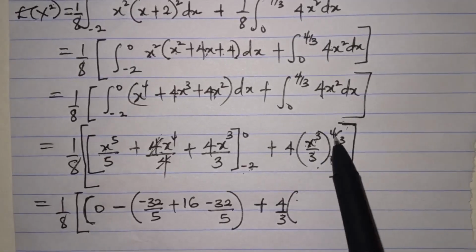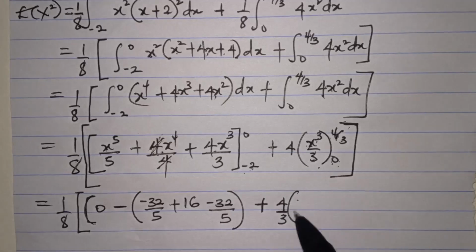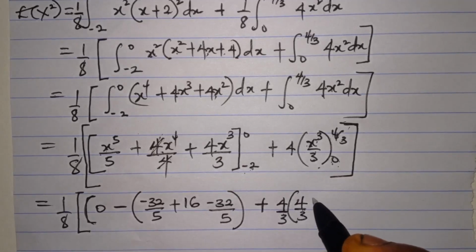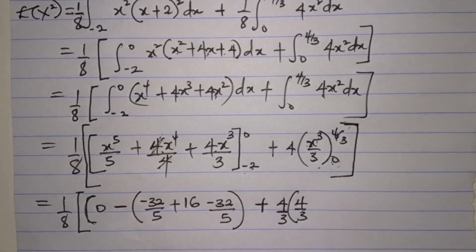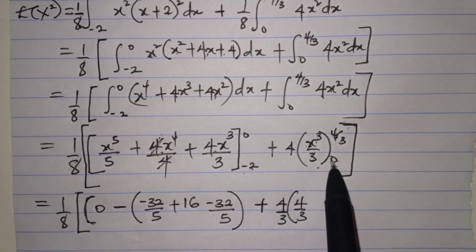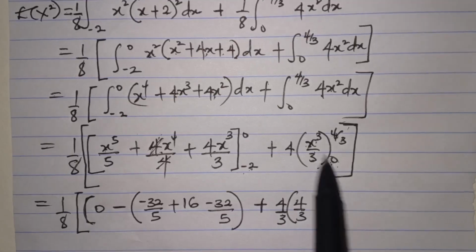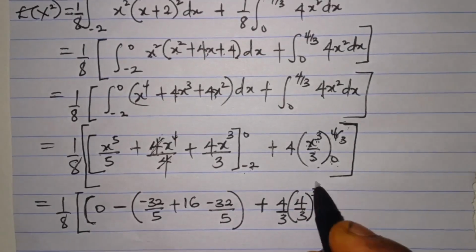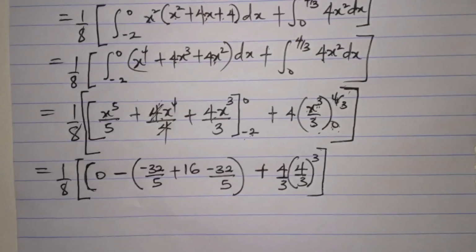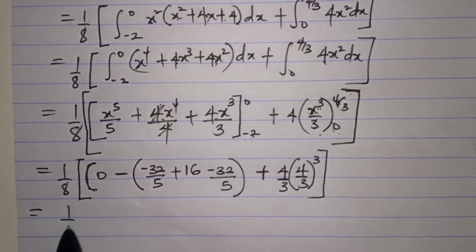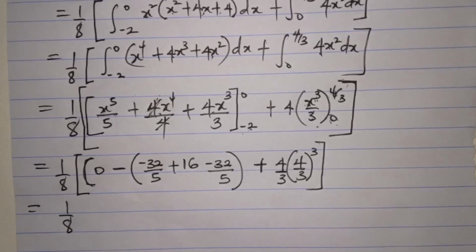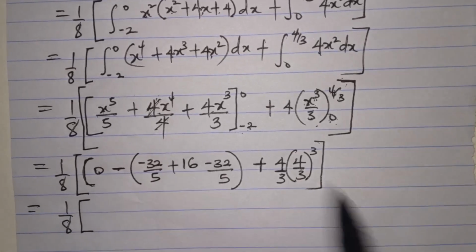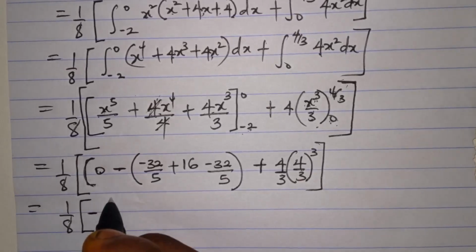So if the upper limit enters, 4 over 3 will enter for x. We have 4 over 3x cubed, right? I should be raising it to the power of 3. I don't want to write 0 because if I plug in 0 here, it's going to be 0. So let me just leave it like this, raised to the power of 3. So what would this give me? This is 1 over 8, into 0 minus whatever is minus that thing. So let me just write the minus inside.